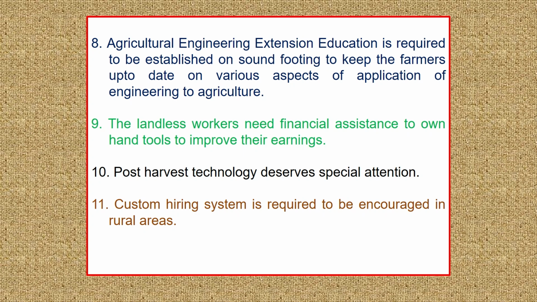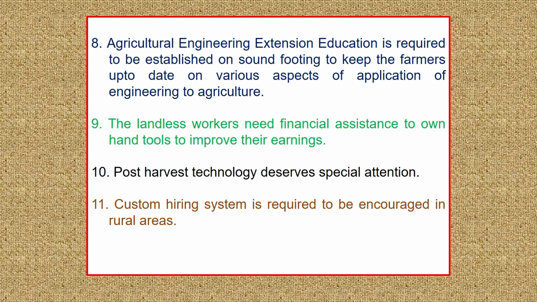Improved post harvest technologies need to be developed. As far as product processing is concerned, we are not up to the mark. A huge amount of perishable products spoils every year because of lack of post harvest technology, and more attention must be given in this line.